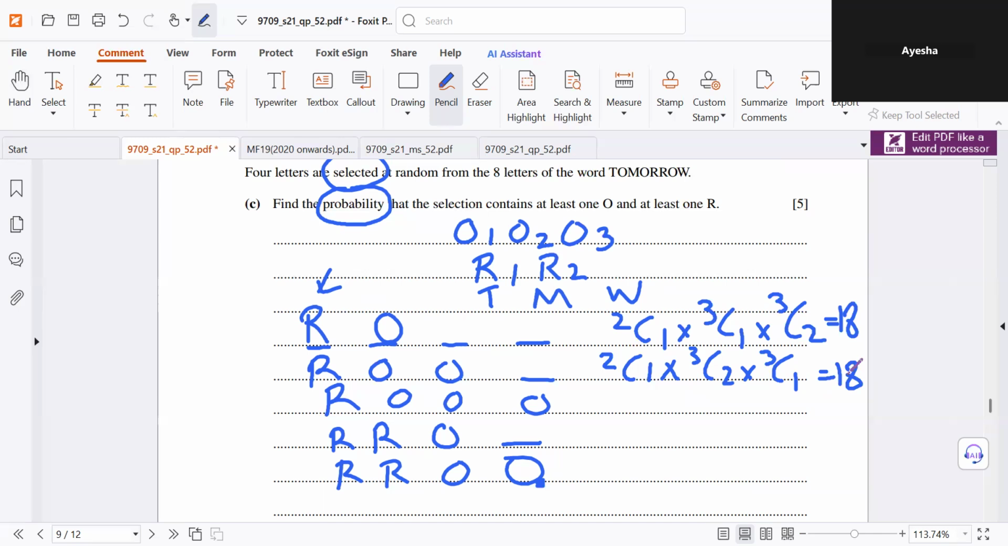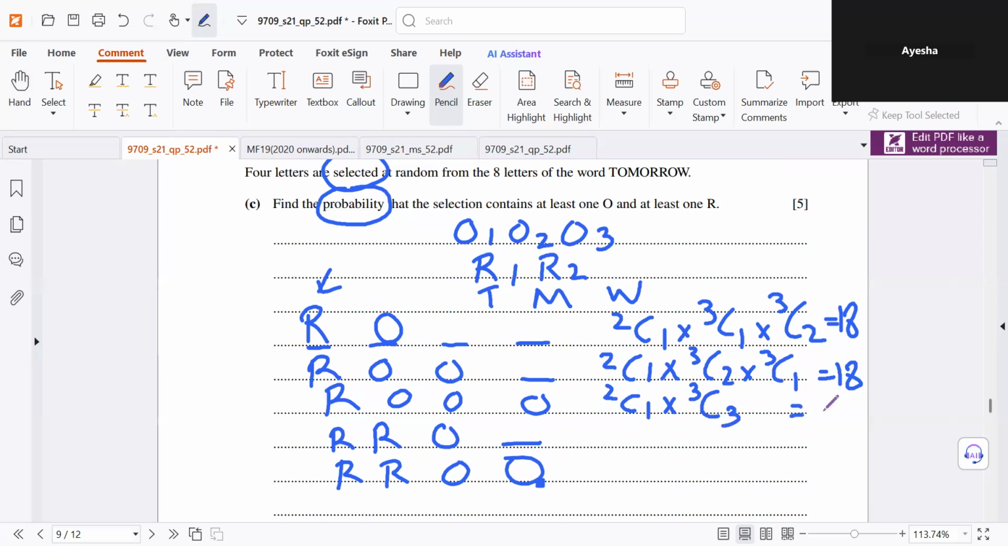Then we have 2C1. There are 2 R's, but 1 got selected. And then there are 3 3's and all 3 of them got selected. So 2C1 times 3C3, which gives 2.